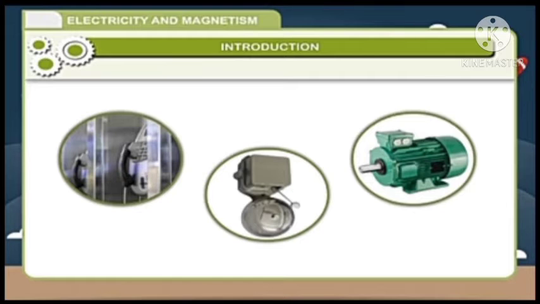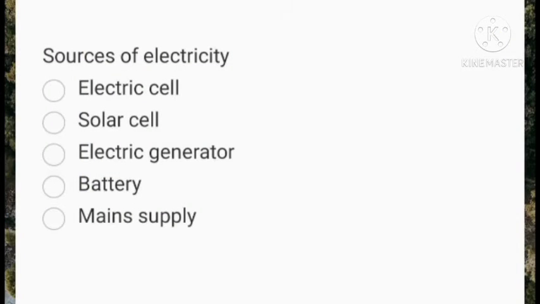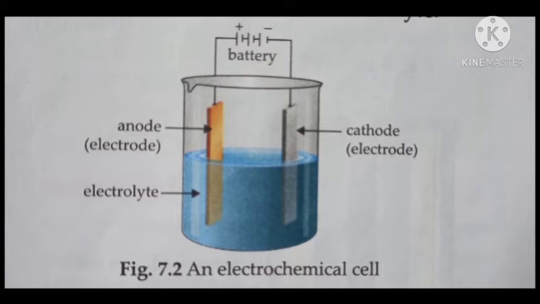Okay, so first are the sources of electricity. The various sources of electricity are the electric cell, solar cell, electric generator, battery, and main supply. We will discuss all these sources of electricity in this chapter. First, we discuss the electric cell. What is an electric cell? The most basic and simple source of electricity is an electric cell.